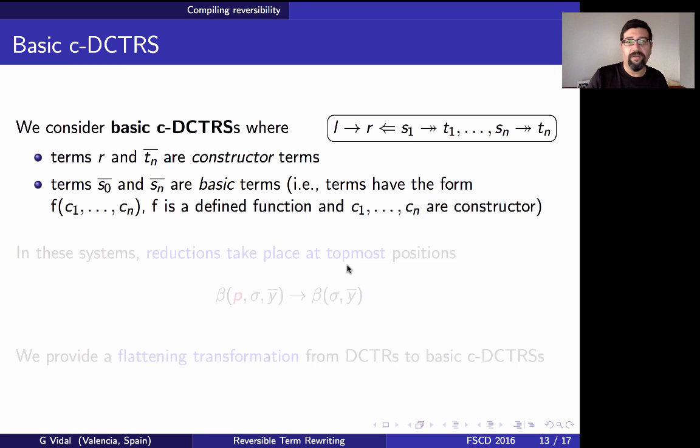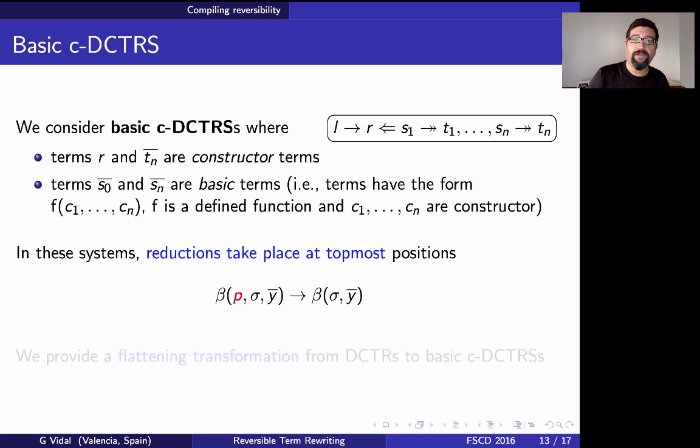Intuitively, this is a subclass of the previous class of conditional rewrite systems, in which both the right-hand side r and t1, ..., tn are constructor terms. And the remaining terms are basic terms, which means that they have this form, where f is a defined function and c1, ..., cn are constructor terms. And the nice property of these systems is that it's enough to consider reductions at topmost positions.